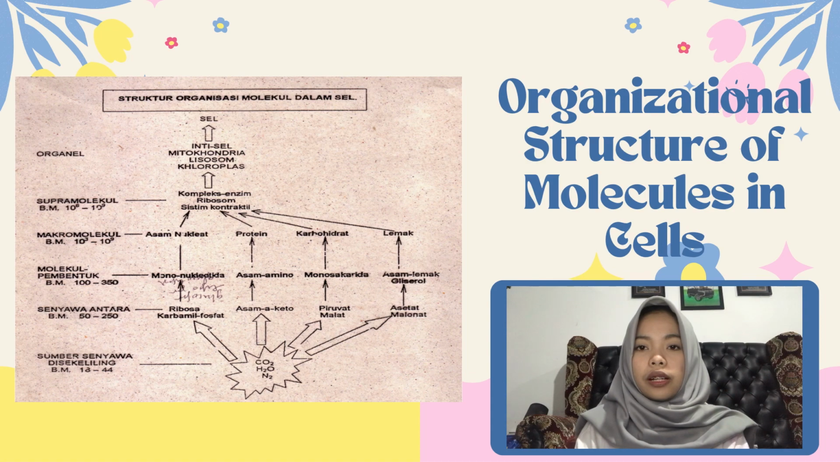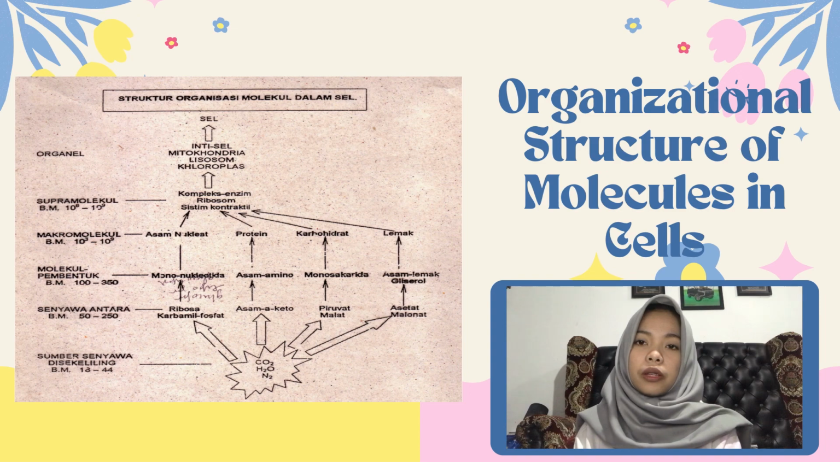Intermediate compounds will form larger molecules, namely forming molecules. The forming molecule units can form a polymer. An array of forming molecules will combine to form larger molecules called macromolecules. Mononucleotides become nucleic acid, amino acids become proteins, monosaccharides become carbohydrates, and fatty acids and glycerol become fat.